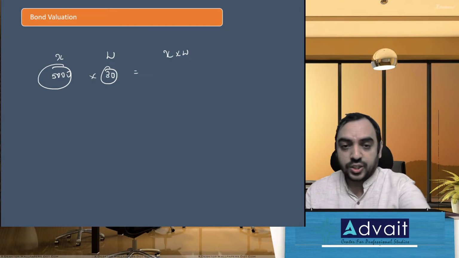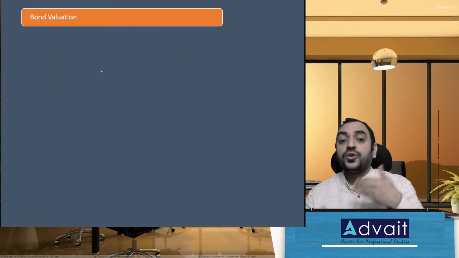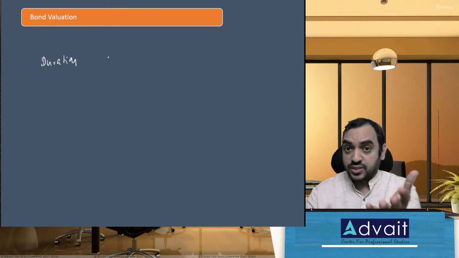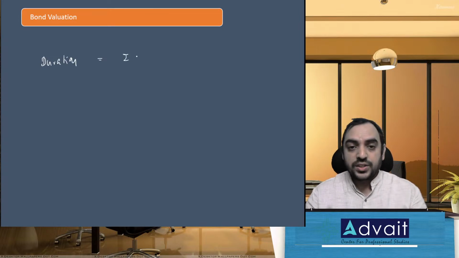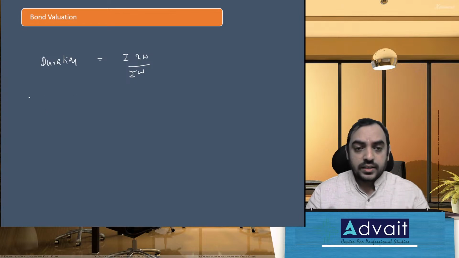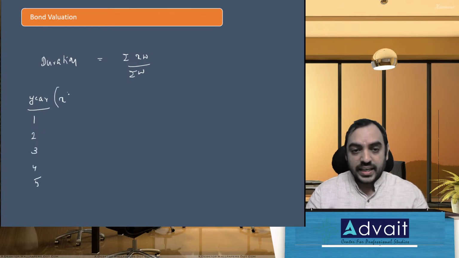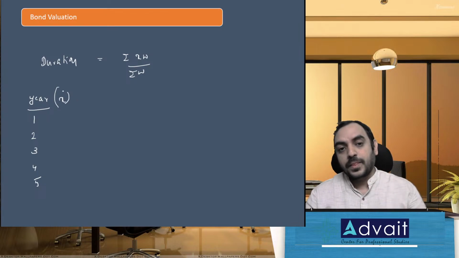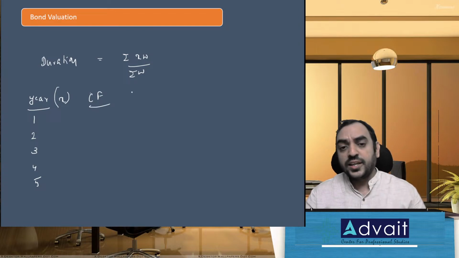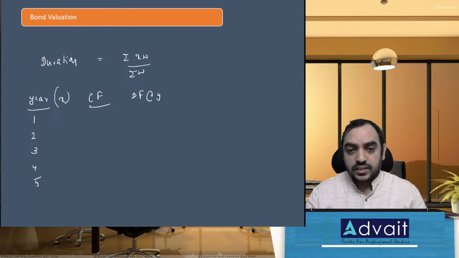And therefore, in that context, what is the case of duration of the bond? The formula for duration of the bond, that is what is Macaulay's duration as well, is summation XW divided by summation W. And what is X and W? The year column, 1, 2, 3, 4, 5, we will take as X. Then we will have cash flow, that is in the form of coupon and redemption value, then discounting factor at YTM.